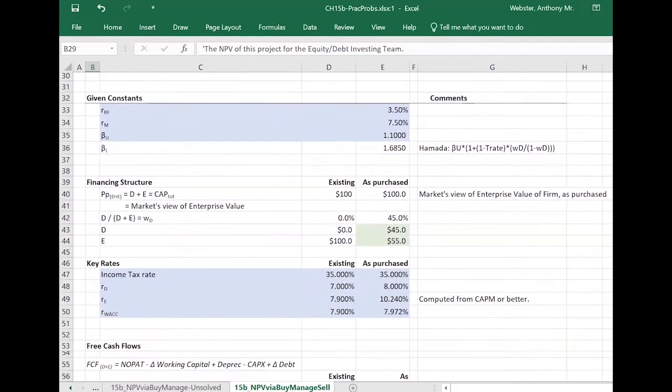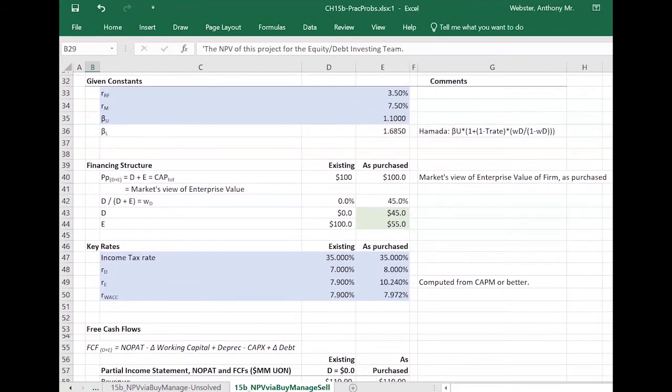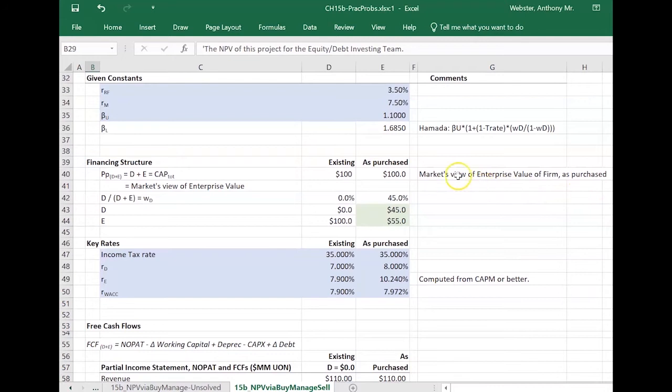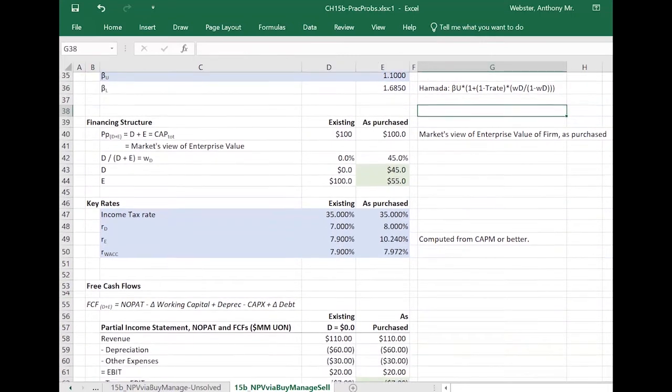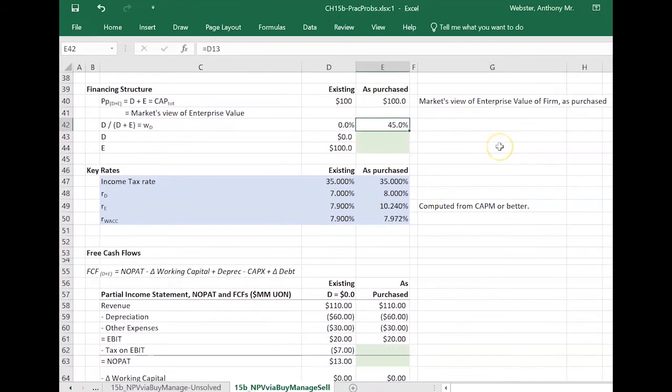Okay, so what else do we have? We have a bunch of given constants, and once again, I've done most of the heavy lifting for us here, computing RE and our WACC from beta leverage using CAPM for RE, all that jazz. And so our financing structure is 45% of the capitalization, once the team is controlling the firm, wants to be coming from debt, and the rest wants to be coming from equity.